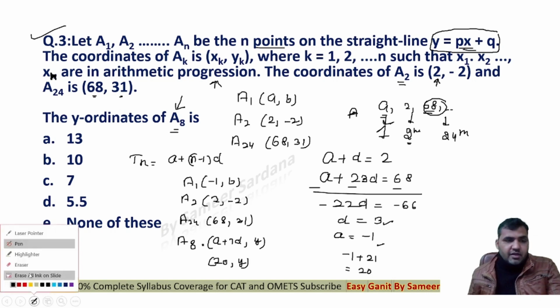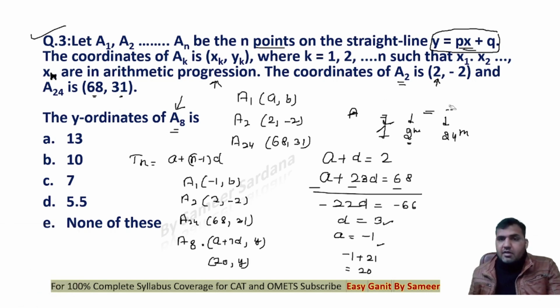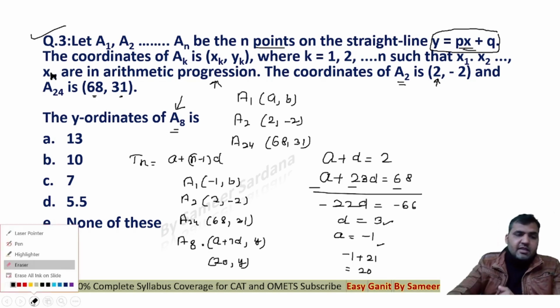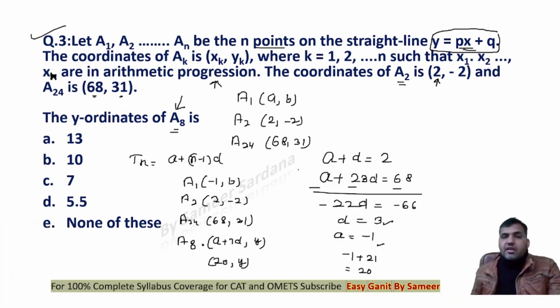What we have to do now is find out the values of p and q, because the moment I get to know the equation of the line, I'll be able to find out the y ordinate. Now guys, I know that this point lies on the line. So in y is equal to px plus q, if I put y as minus 2, x will be equal to 2.